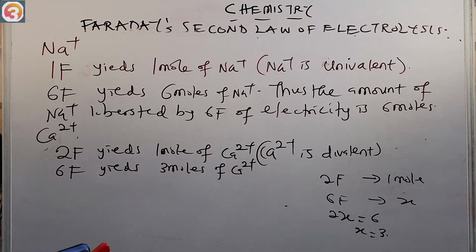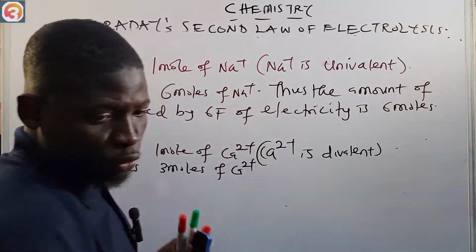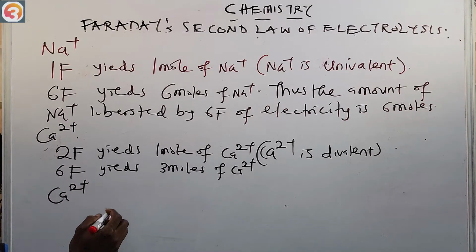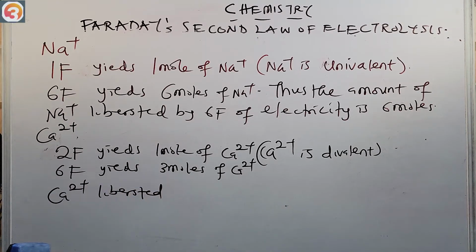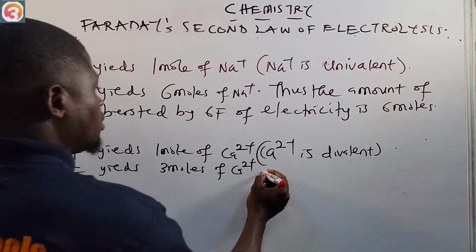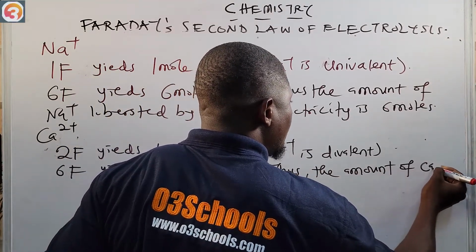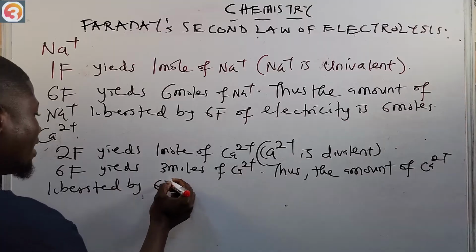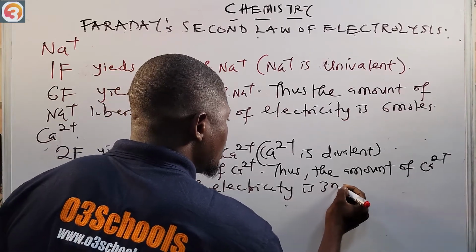That means that 6 Faraday will yield 3 moles of Ca2+. And this means that the amount of Ca2+ liberated by 6 Faraday of electricity is 3 moles.